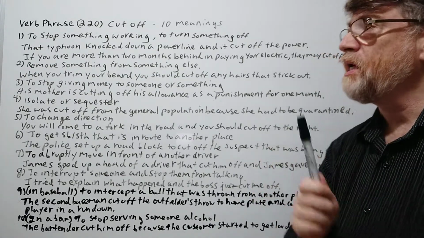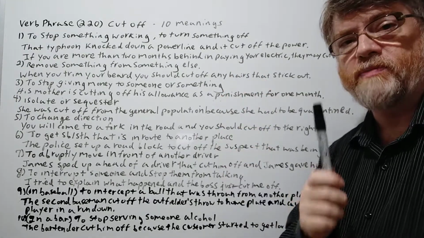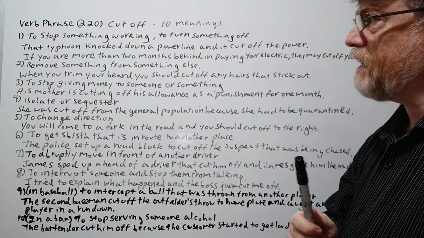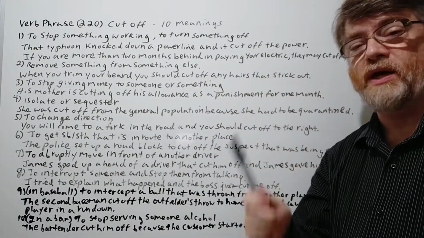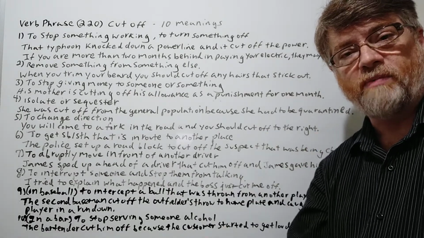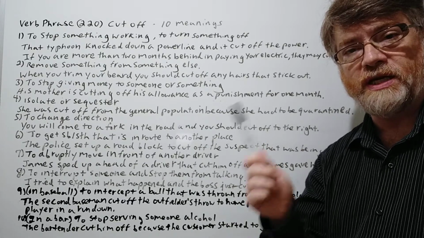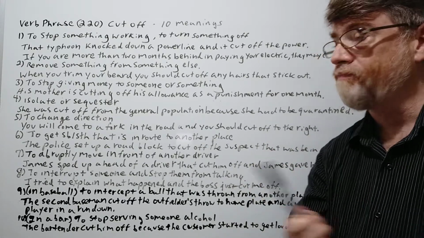The first one here is to stop something working or to turn something off. So here's the first example we might use. The typhoon knocked down a power line and it cut off the power. So because the storm knocked down the power line, it cut it off, it stopped the electricity from working. Maybe a lot of houses or apartments, they lost power.